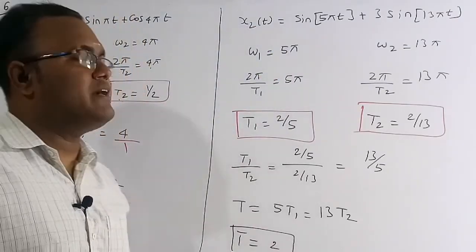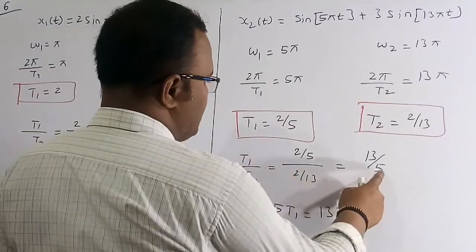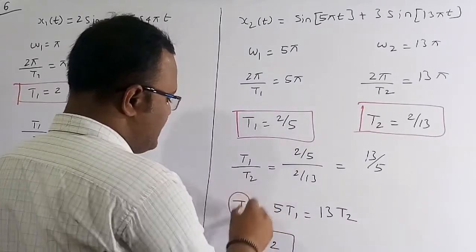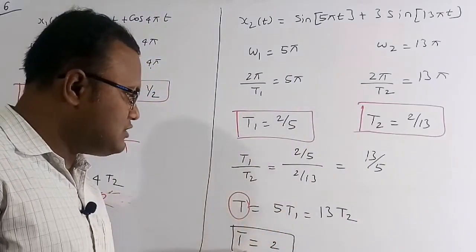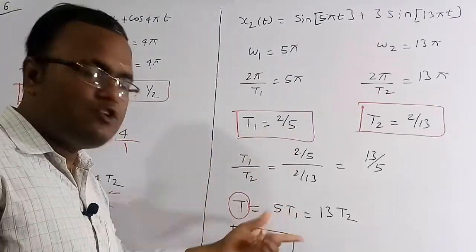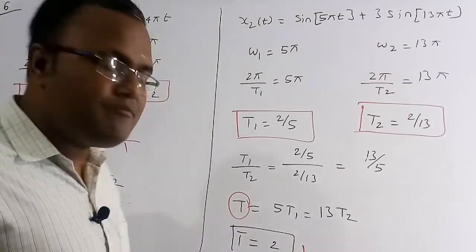Now I want to find the time period of this x2 of t. So I need to do the cross multiplication: 5 into t1 is equal to 13 into t2. This is the time period of x2 of t, which is the fundamental time period. So T is equal to, substituting t1 as 2 by 5, 2 by 5 into 5, which is again 2. So for this x2 of t, the time period is also the same, which is 2.